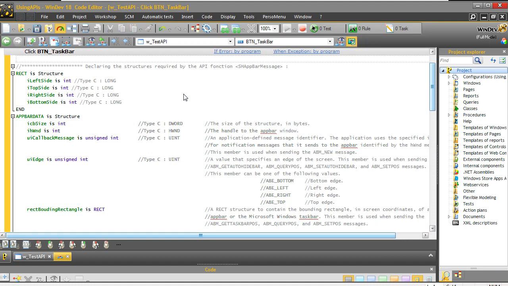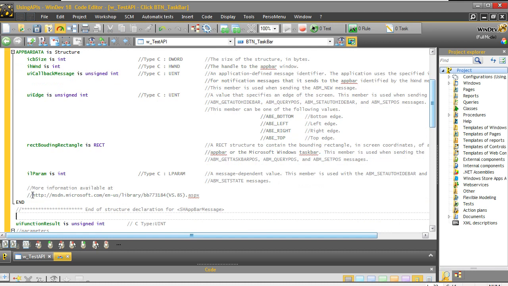So I did exactly what I told you to do in the strategy. I copied the information from the WD API about the structure. And as you can see, now this code is following my charter. It's an int, it's an unsigned int, and so on and so forth. So all that is the clean code. But at the end, as you can see, I'm following my advice, and you have the corresponding page.